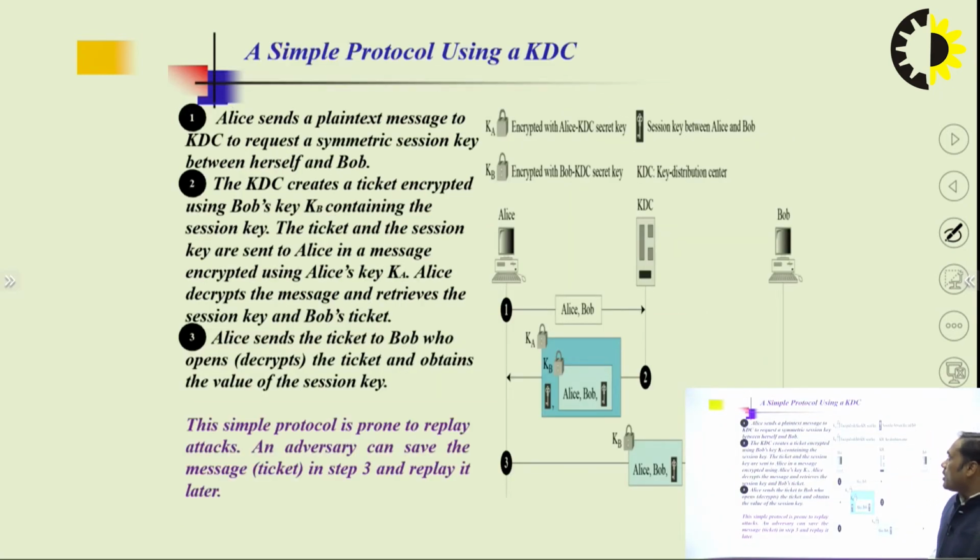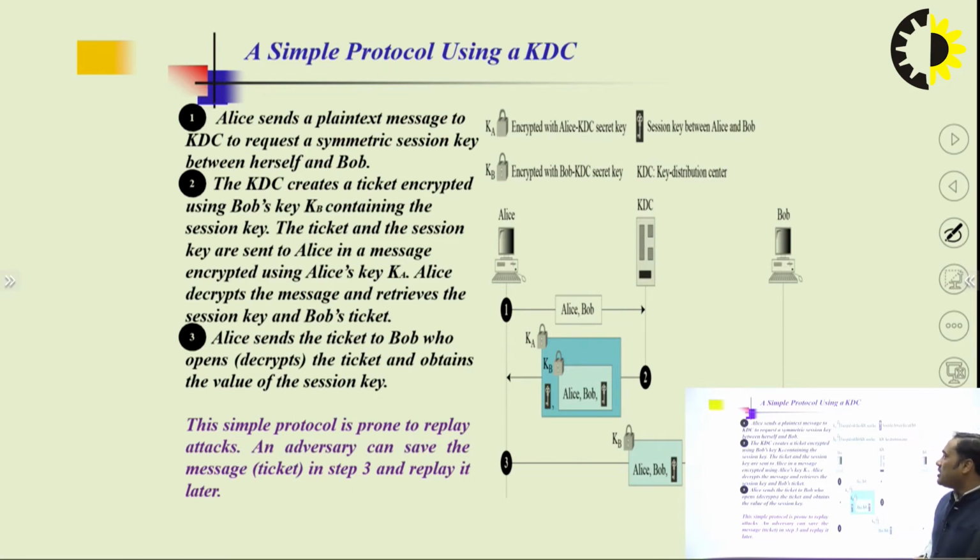Now a simple protocol using KDC. We are going to discuss different points. In the first point, Alice sends a plain text message to the KDC to request a symmetric session key between herself and Bob. So in this simple protocol, Alice sends a request to the KDC requesting to communicate with Bob. This is the first point. Now move to the second point. The KDC creates a ticket encrypted using Bob's key containing the session key.